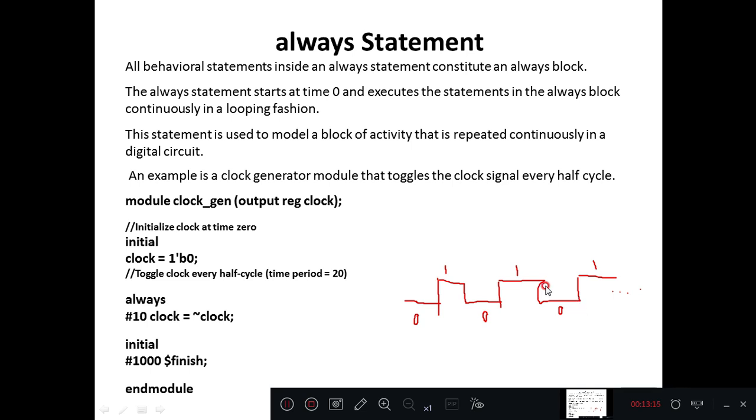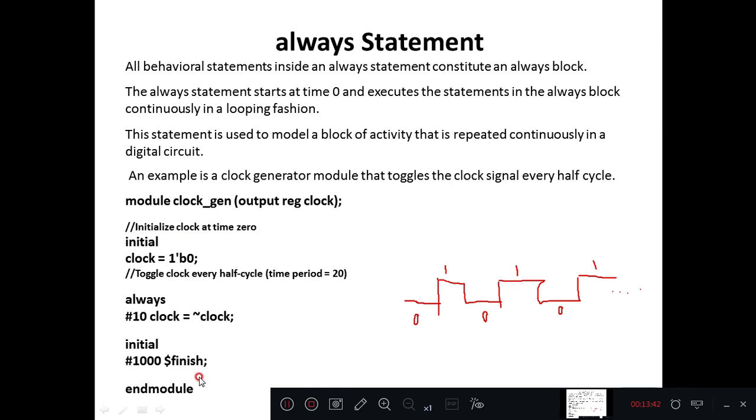Okay, and this entire clock generation simulation should stop at time 1000 time units. One period of one clock cycle is 20. If you divide 1000 by 20, you get 50. So 50 such cycles are generated in 1000 time units.